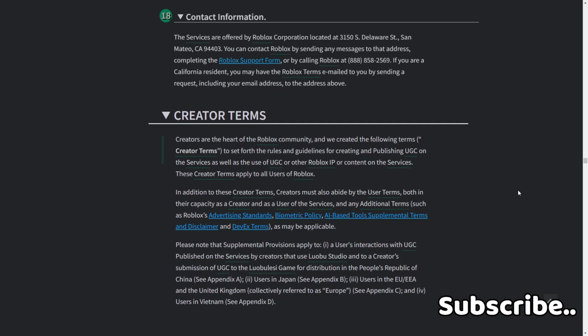Creator terms. Creators are the heart of the Roblox community, and we created the following creator terms to set forth the rules and guidelines for creating and publishing UGC on the services, as well as the use of UGC or other Roblox IP or content on the services. These creator terms apply to all users of Roblox. In addition to these creator terms, creators must also abide by the user terms in both their capacity as a creator and as a user of the services, and any additional terms such as Roblox advertising standards, biometric policy, AI-based tools, supplement terms, and disclaimer DevEx terms as may be applicable.